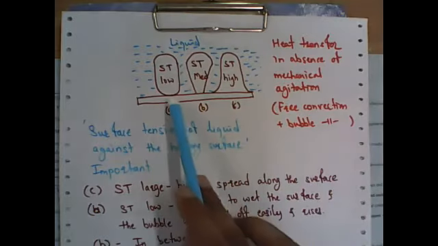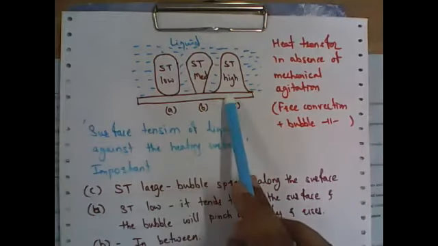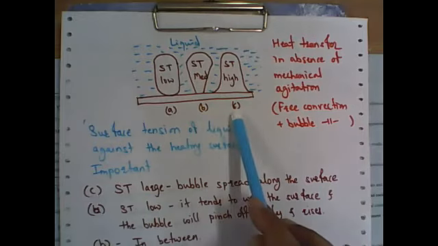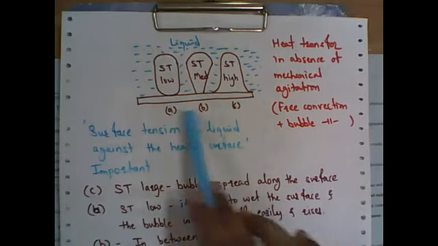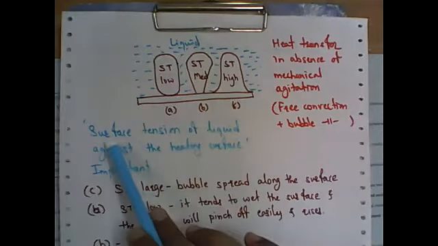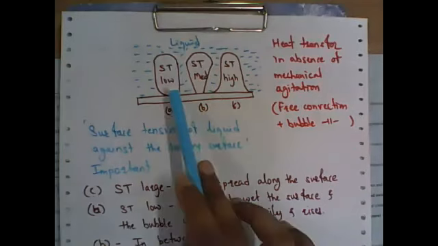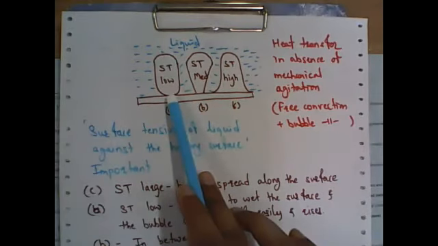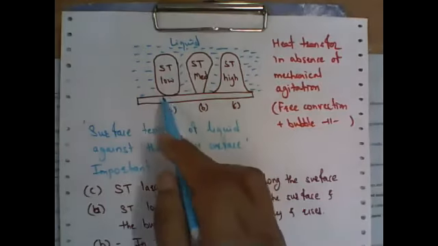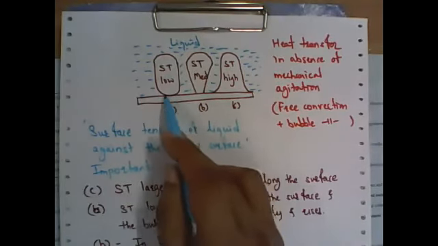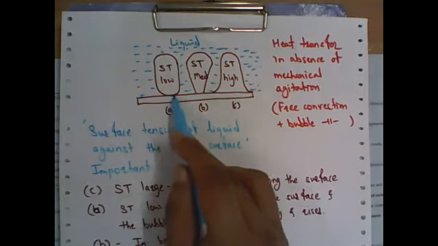These bubbles normally form in three ways, that is A, B, C. The formation of bubbles and sticking of the bubble to the submerged surface depends on the surface tension. When the surface tension is low, you can observe in this diagram that only a very small part of the bubble sticks to the surface.